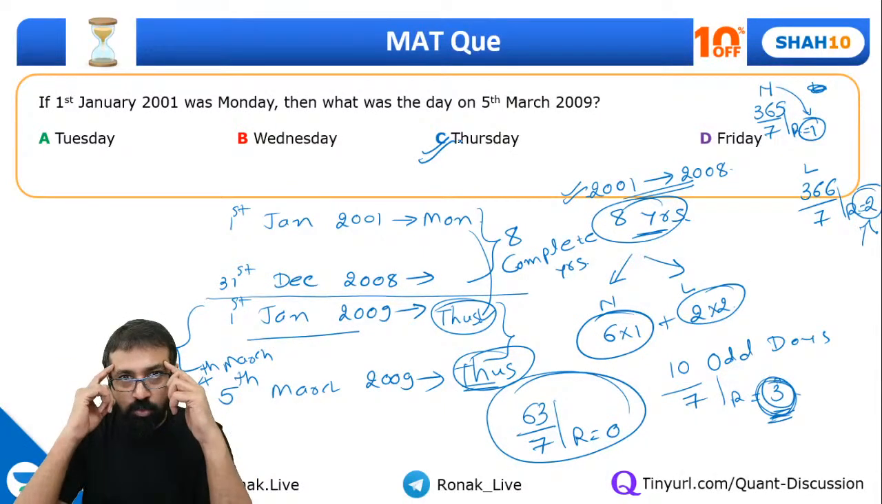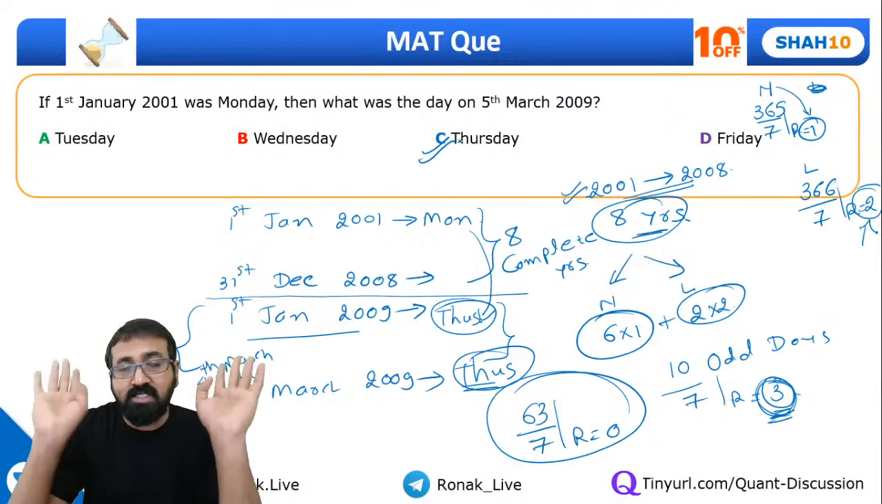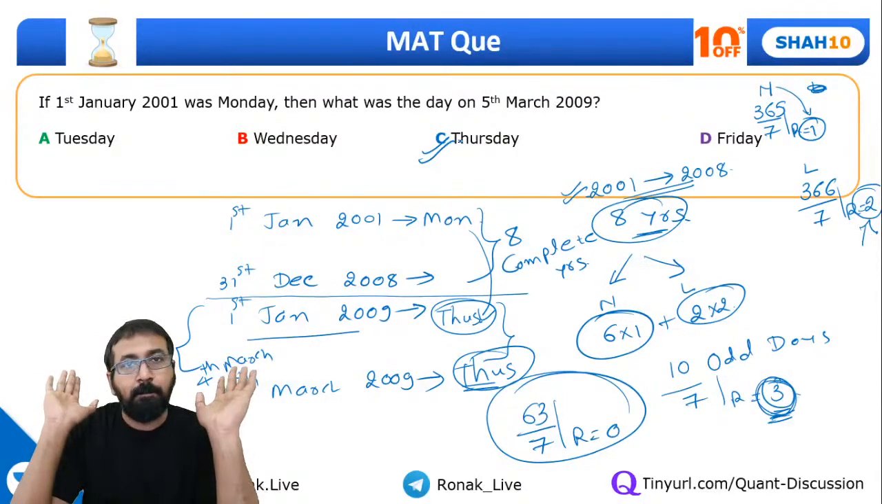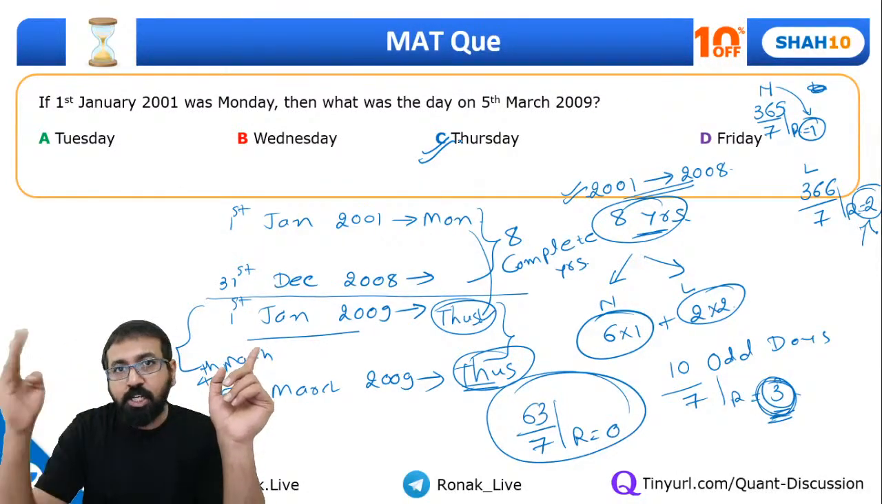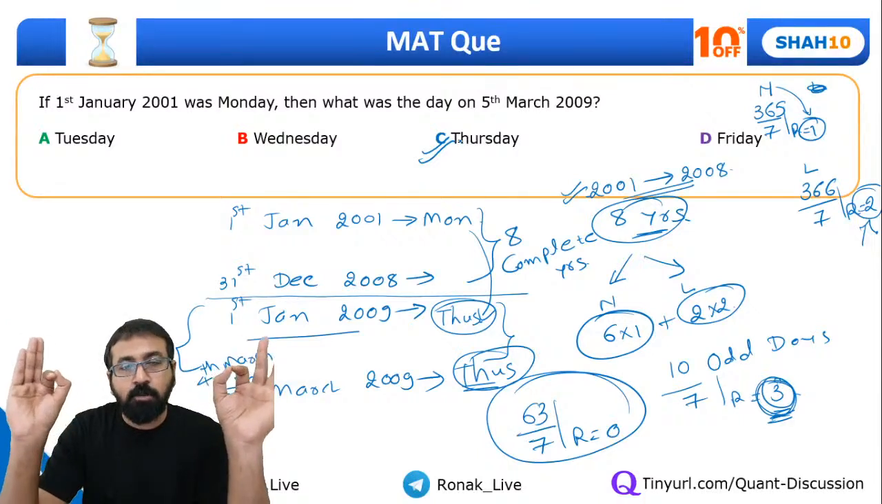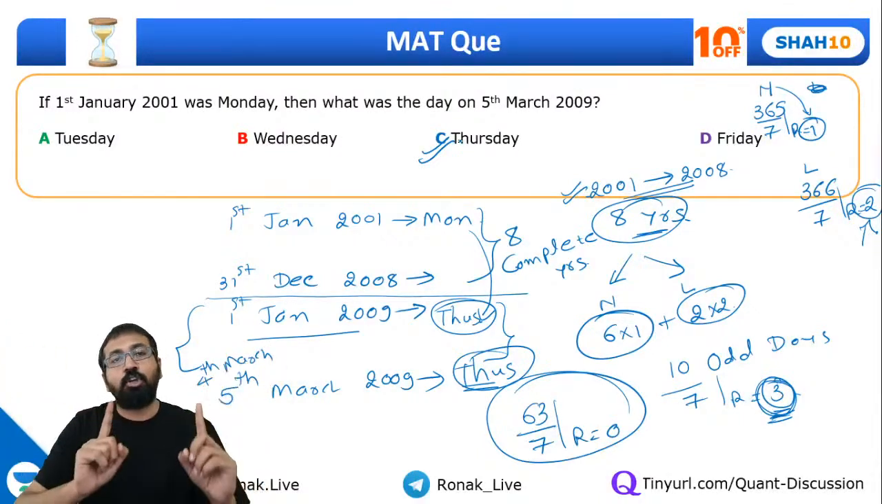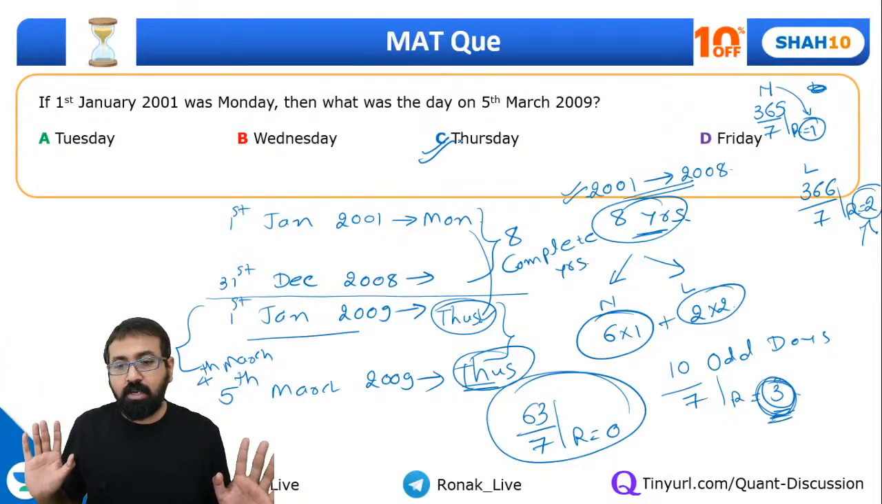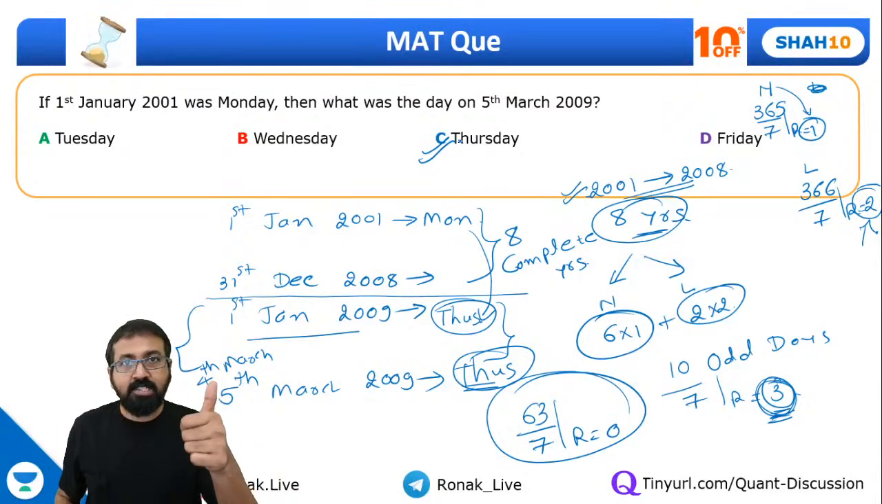So 5th March has to be Thursday. If I do it in my mind, it will take me about 30 seconds to solve this question. Can you do it next time onwards in 30 to 40 seconds, guys? You should not be spending more than 30-40 seconds on a calendar question. Can you do it, guys?